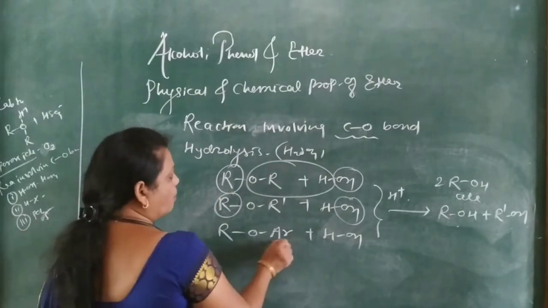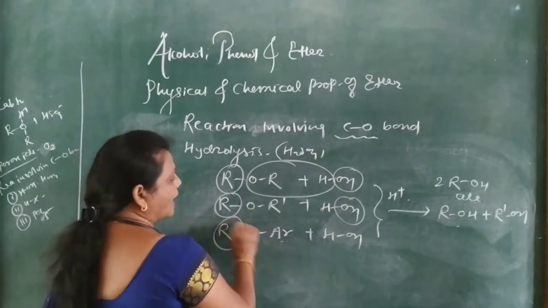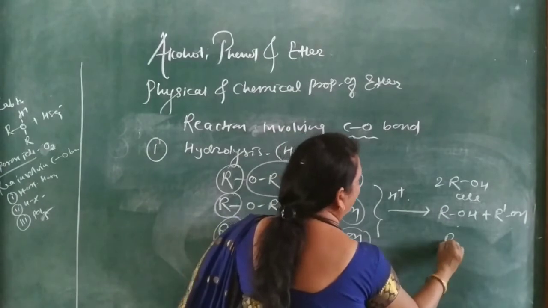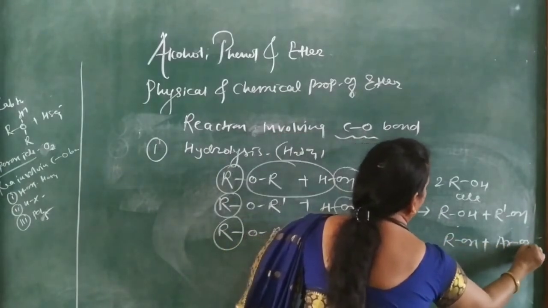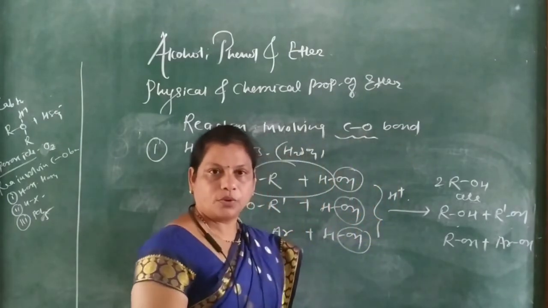And if it is an aromatic ether, then we get ROH plus ArOH, that is phenol.